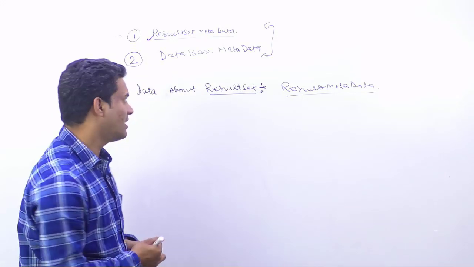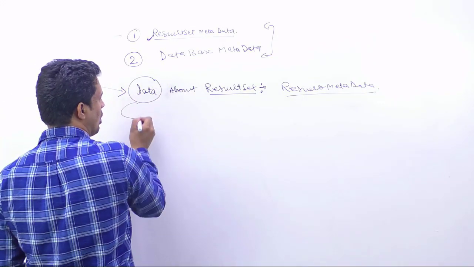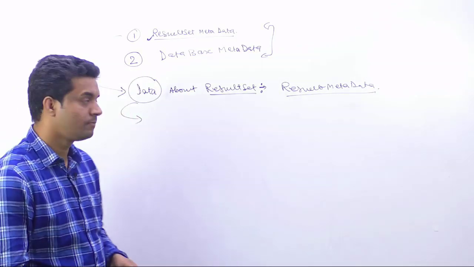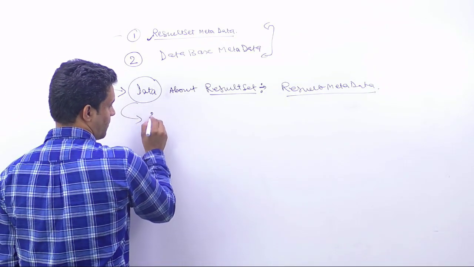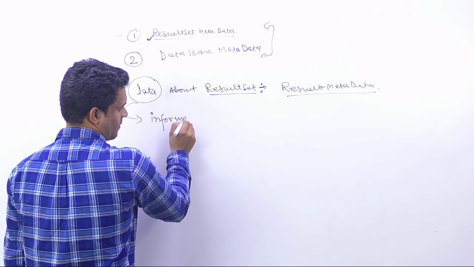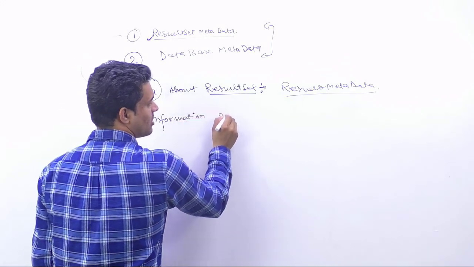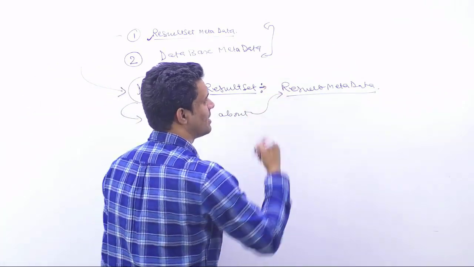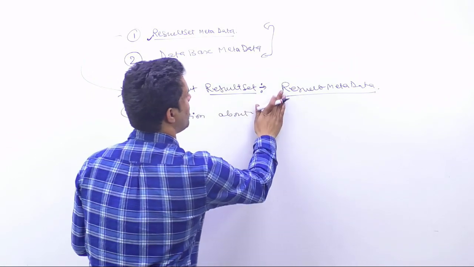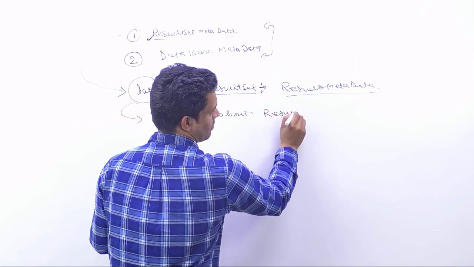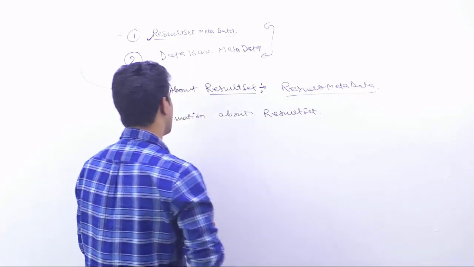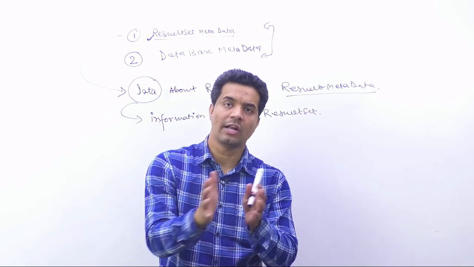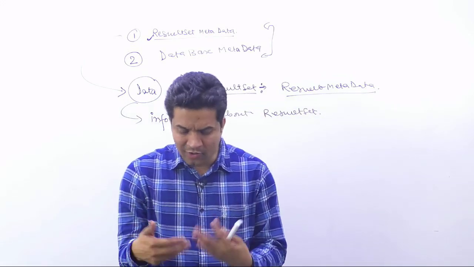Now when I am saying data about result set, in one form for the result set metadata you can say information about the result set. What kind of information can we get about the result set? That we have seen previously.